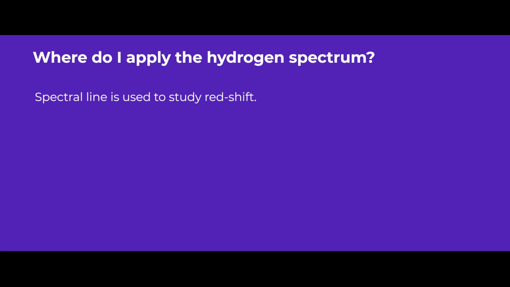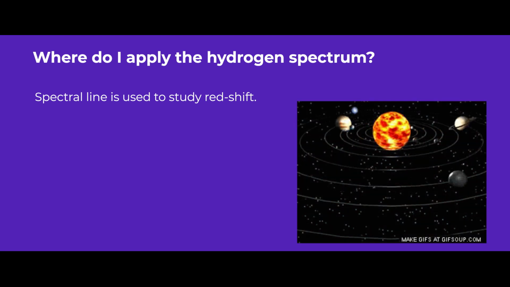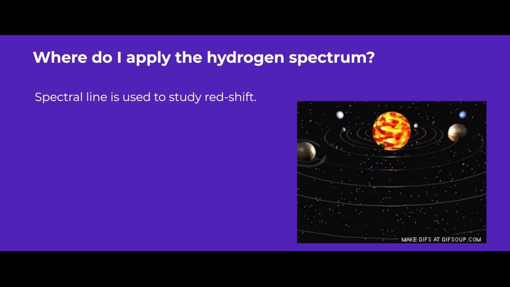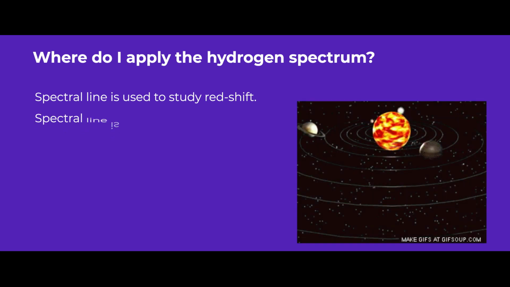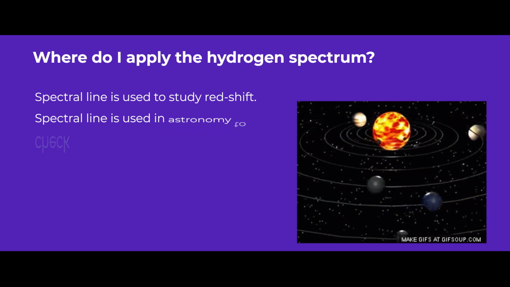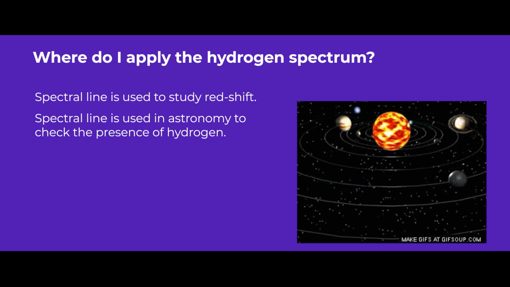In physics, we have learned that this universe is always expanding and always in motion. The expansion of the universe is proved when the light is shifting towards red. Another application of the hydrogen spectrum is that it is also used in astronomy to check the presence of hydrogen atoms.